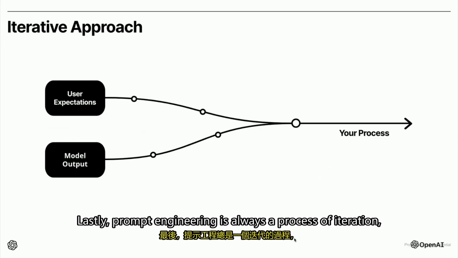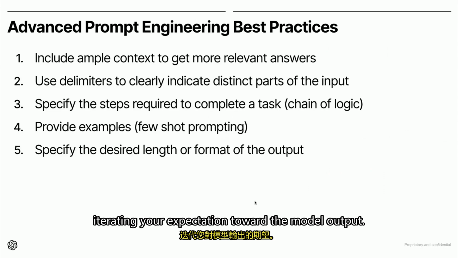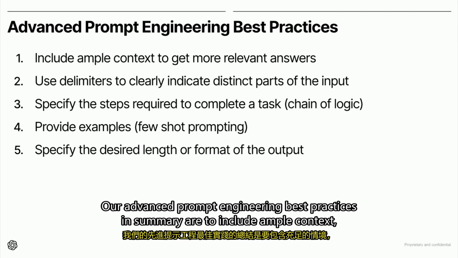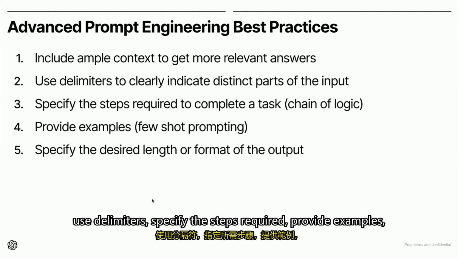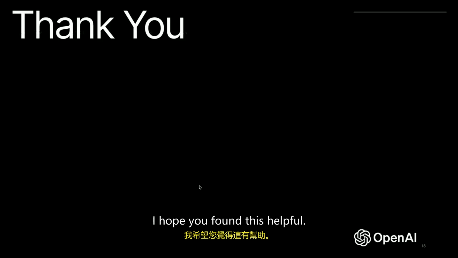Lastly, prompt engineering is always a process of iteration, iterating your expectation toward the model output. Our advanced prompt engineering best practices in summary are to include ample context, use delimiters, specify the steps required, provide examples, and specify your output. I hope you found this helpful.